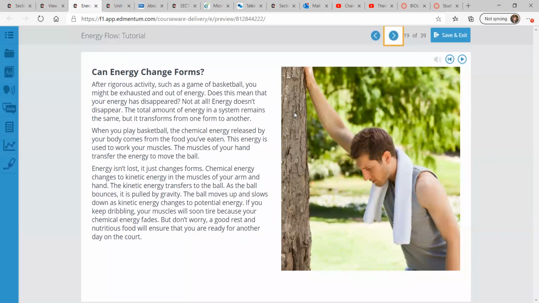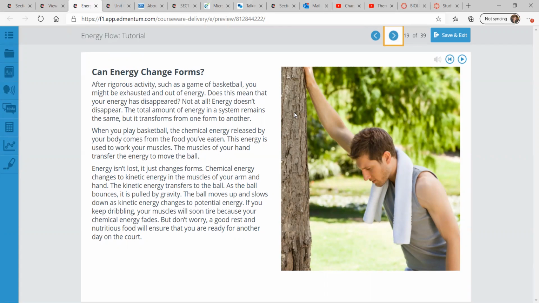And when you play basketball, the chemical energy released by your body comes from the food you've eaten. So you eat food, your body breaks that down. There is chemical potential energy stored in that food. And then once you digest it, your body can use it as fuel to do work on the environment. The muscles of your hand transfer the energy to move the ball.